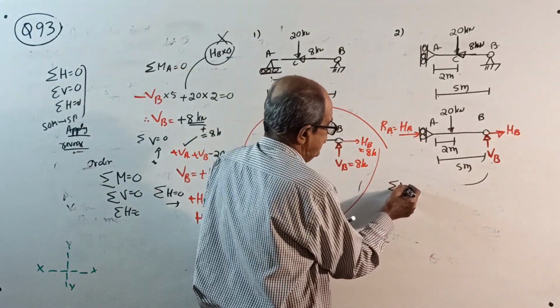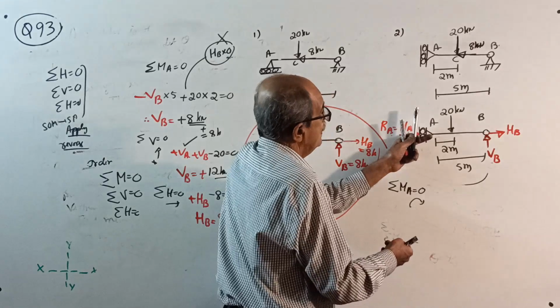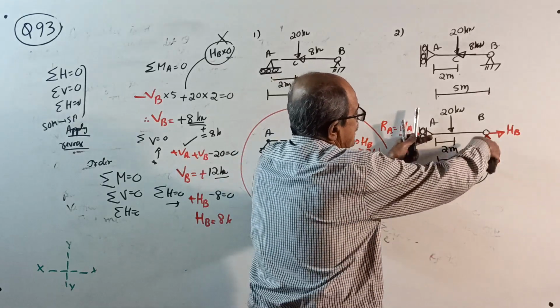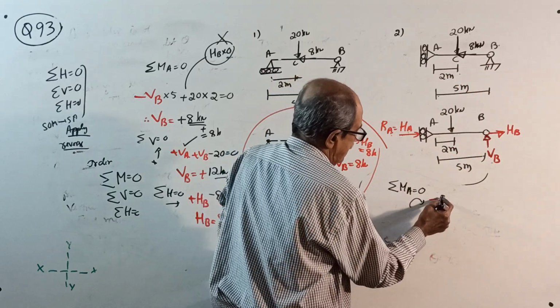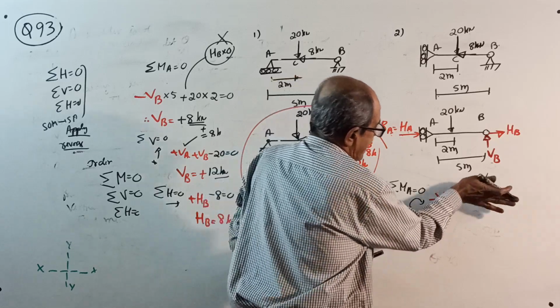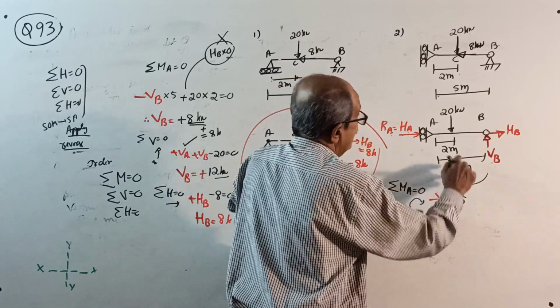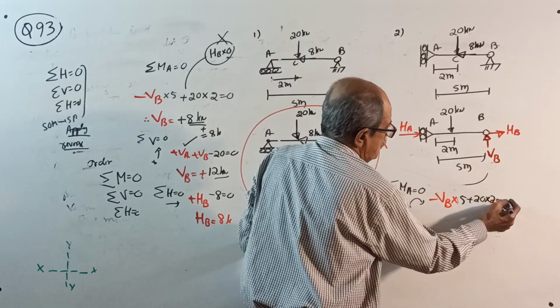Sigma M about A equal to 0. Clockwise positive. Minus VB into 5, where 5 is in black color. Minus VB into 5 plus 20 into 2 equal to 0.